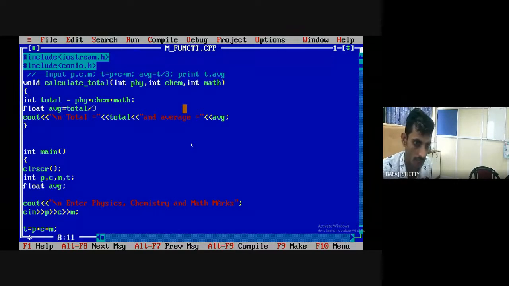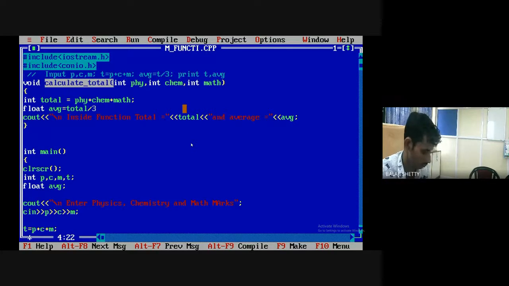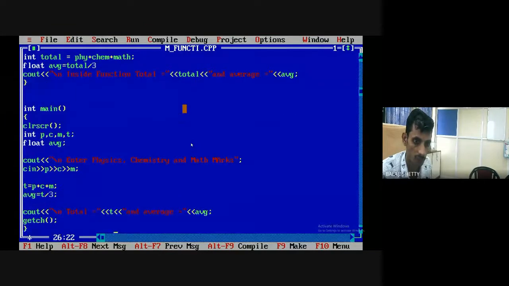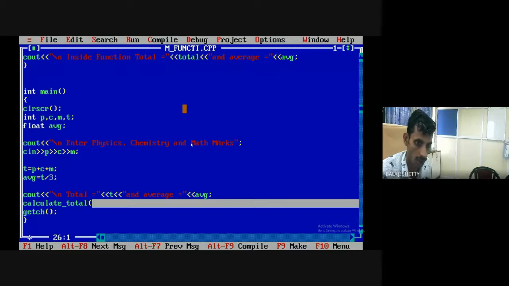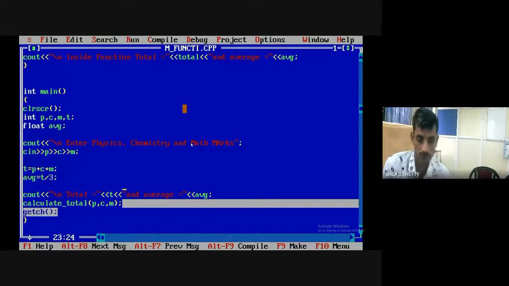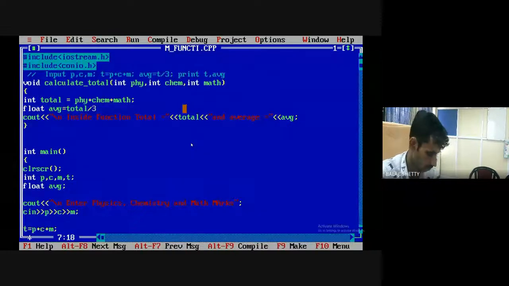So here what I'll write, inside function. Now I call the function. What is my next step? My next step is calculate total function call. That's it. Here I write calculate total, and here pass the parameters physics, chemistry, mathematics. That's it. Clear? Now you will get total average 2 times. First time using normal way, second time using function. Take a syntax error. Okay.